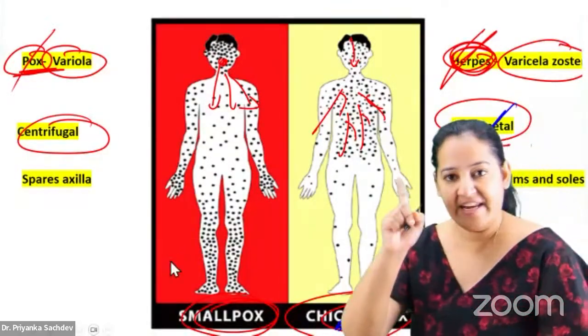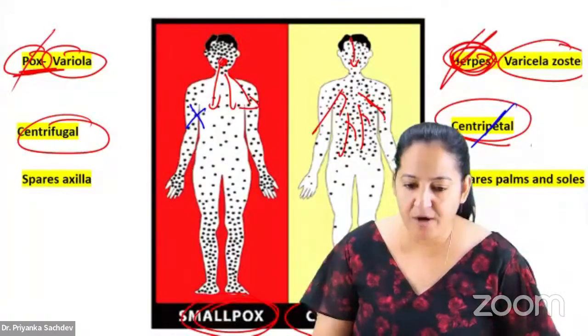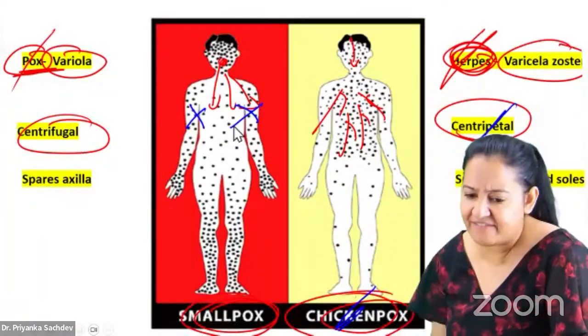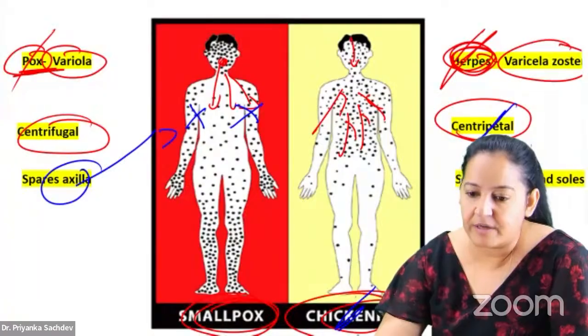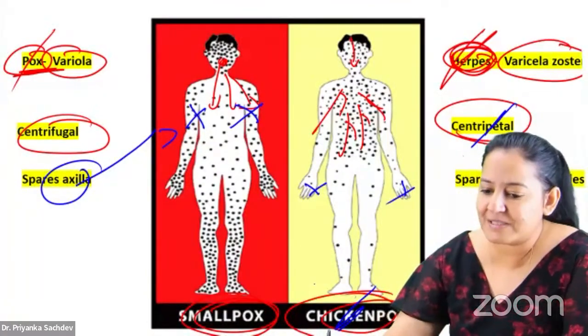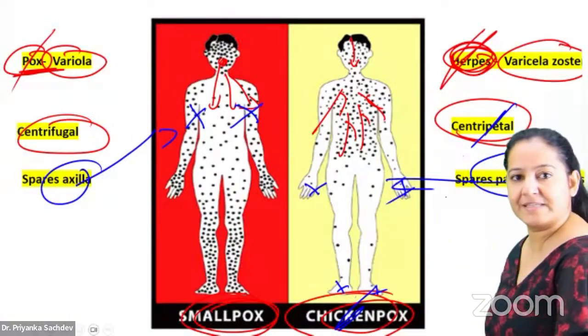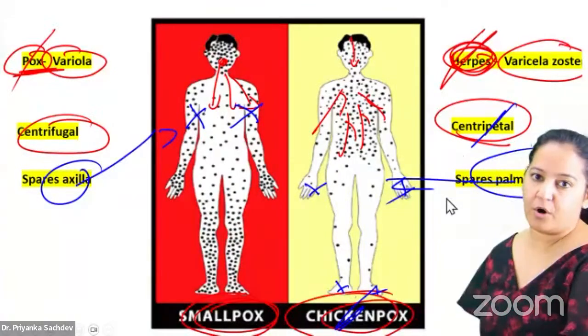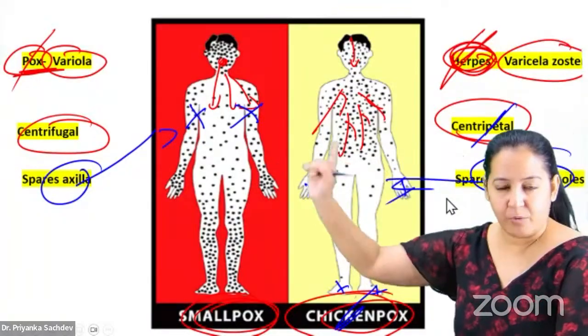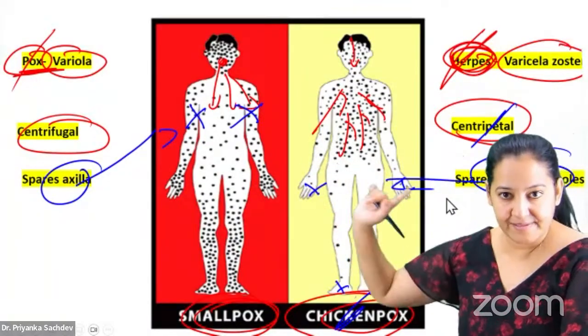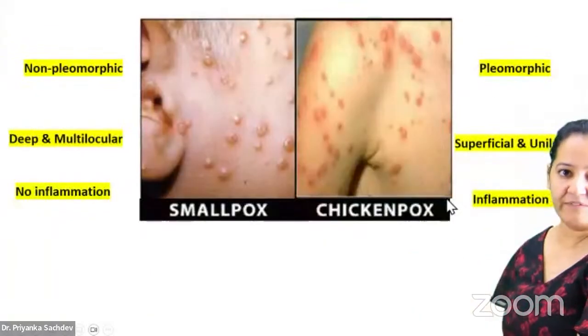Now learn the one area which is paired. In smallpox, the axilla is never involved. And in chickenpox, palms and soles are never involved. So learn one organ which is paired. Learn the virus, both of them are DNA viruses. Learn centripetal, centrifugal. Learn one organ which is paired.